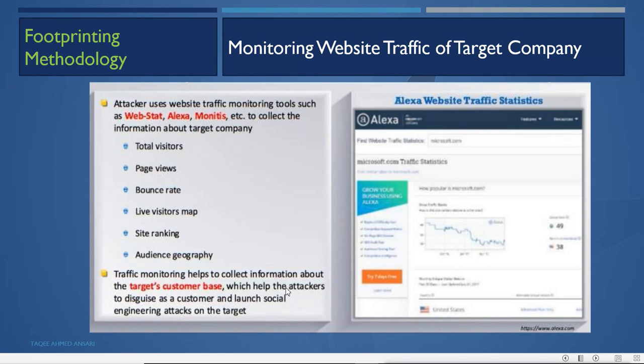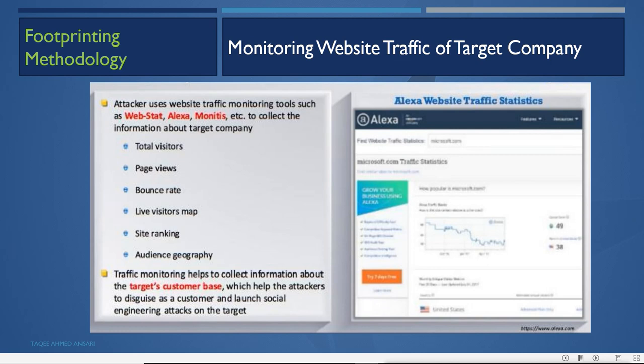And a social engineering attack is a very, very lethal attack. You cannot even understand whether exactly it is a social engineering attack or something else. It is very, very harmful, and it is also a successful attack. So this will help to do the social engineering attack.